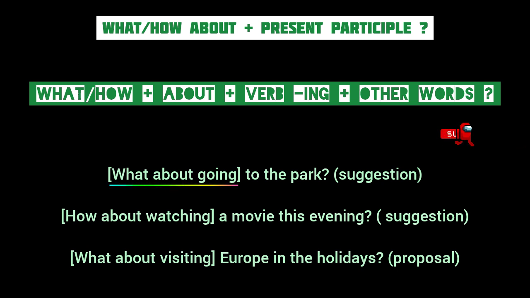What about going to the park? Though the sentence starts with what and ends with a question mark, the speaker is not exactly asking a question here. In fact, he is making a suggestion. He is like, it's a good idea for us to go to the park. We can also use how about in place of what about in such sentences. How about watching a movie this evening? Here the speaker is suggesting that they should watch a movie this evening.